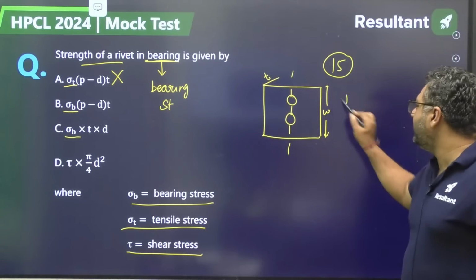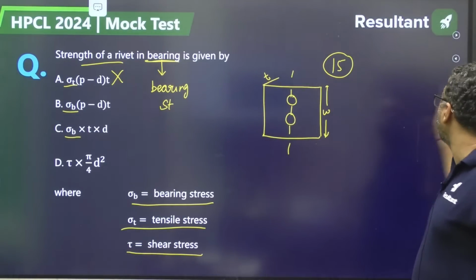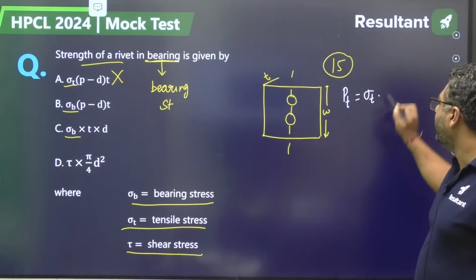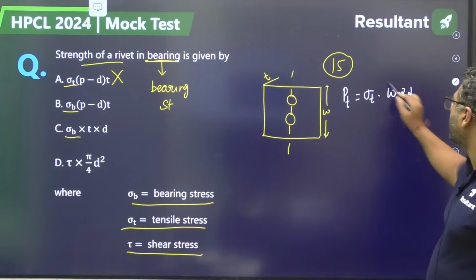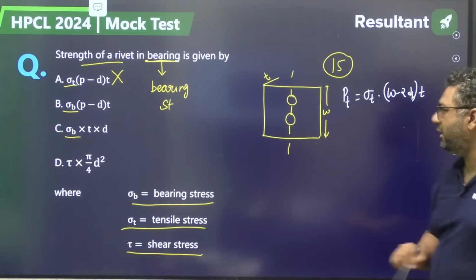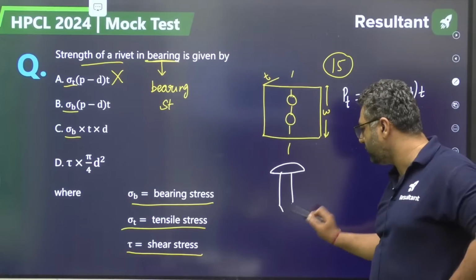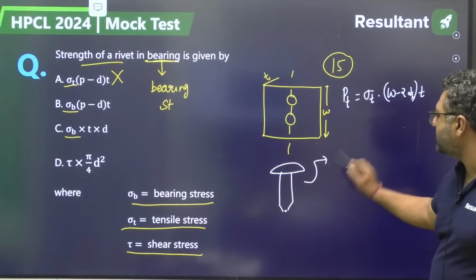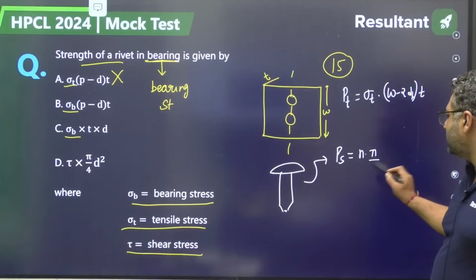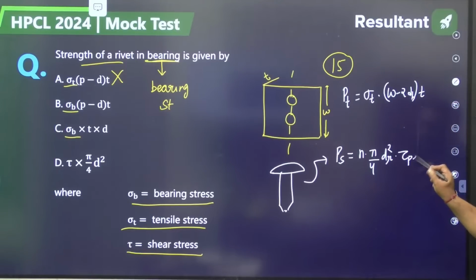Then the tearing strength of the plate is given as sigma T into (W minus 2D) into T. Whenever we are talking about the rivets, for a rivet the shear strength is given as N, the number of rivets, into pi by 4 D squared, D being the rivet diameter, into tau permissible.